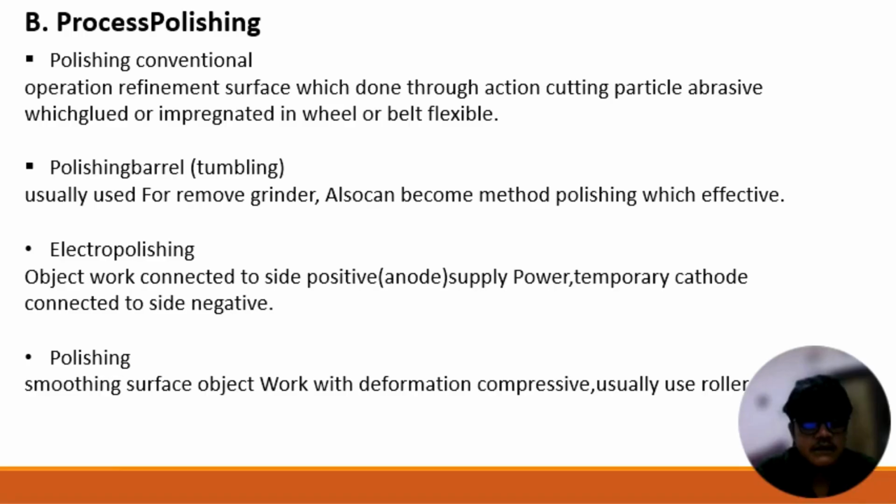In electropolishing, the work object is connected to the positive side, anode, or power supply, and temporarily connected to the cathode on the negative side. And for the next point, burnishing. In the burnishing process, smoothing the surface of the work object with compressive deformation, and usually using a roll plane.